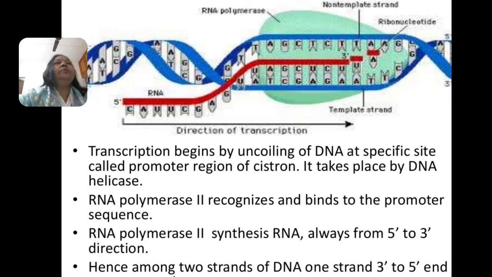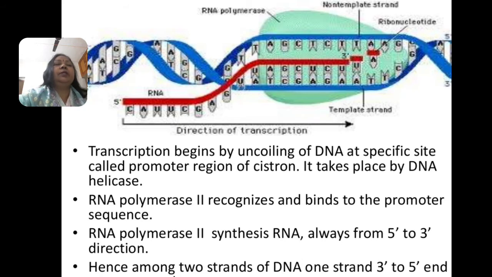What are the general steps in the process of transcription? First of all, the RNA polymerase together with one or more general transcription factors binds to the DNA. That site is known as the promoter. In the next step, RNA polymerase generates a transcription bubble.